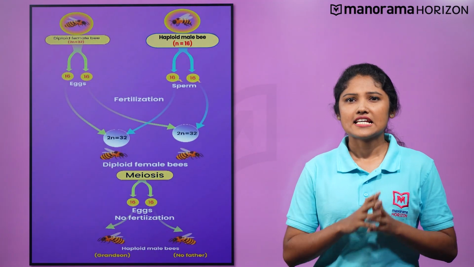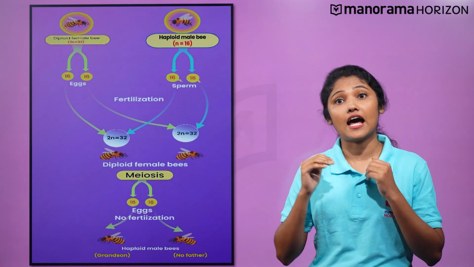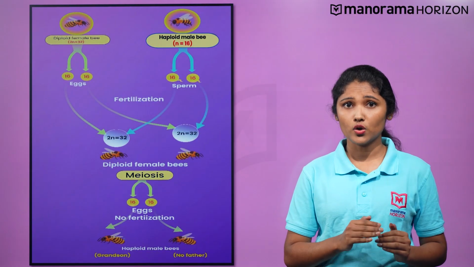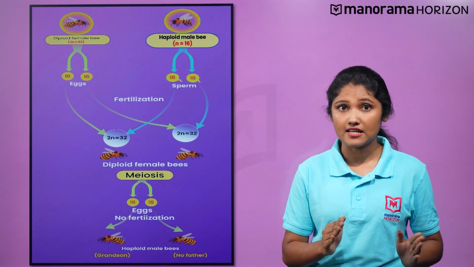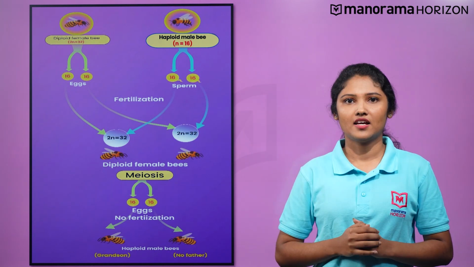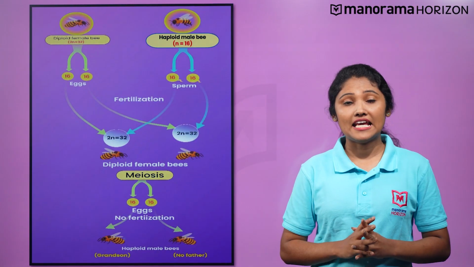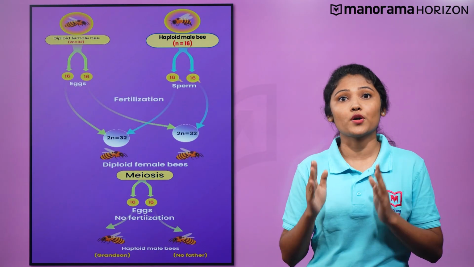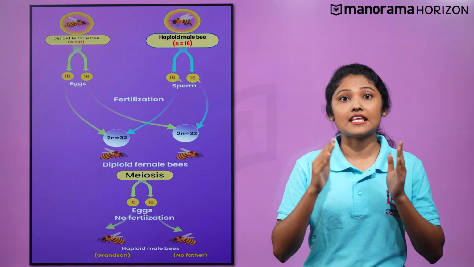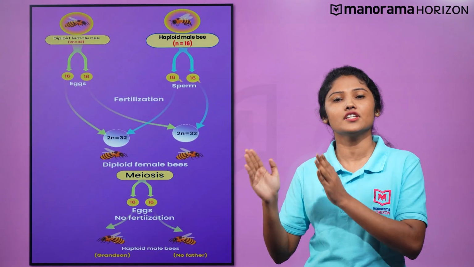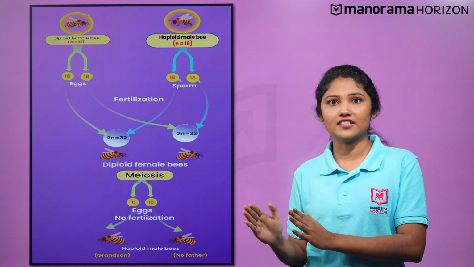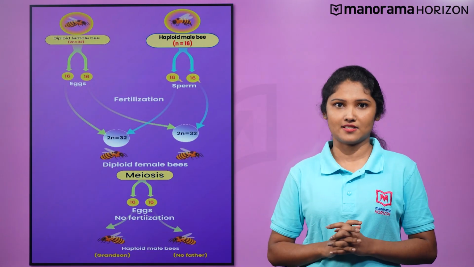You know what? Since the drone develops from an unfertilized egg, it does not have a father. Or the drone does not have sons, since sons would be produced by an unfertilized egg. However, the queen bee has a father, and the drones produced by parthenogenesis of her unfertilized eggs would be the grandsons of the father of the queen bee. So, a drone has a grandfather and can have grandsons.